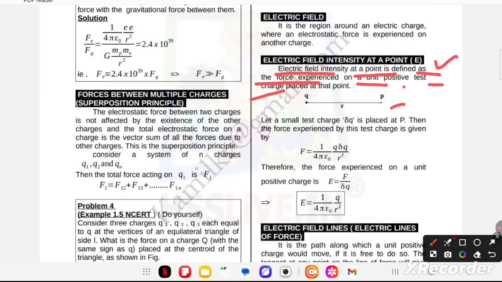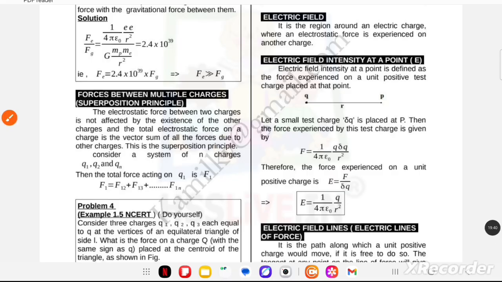Let the small test charge delta Q be placed at P. The force experienced by the test charge is given by F is equal to 1 upon 4 pi epsilon naught Q delta Q by r square. Therefore, the force experienced by a unit positive charge is E is equal to F upon delta Q. So, E is equal to 1 upon 4 pi epsilon naught Q by r square.